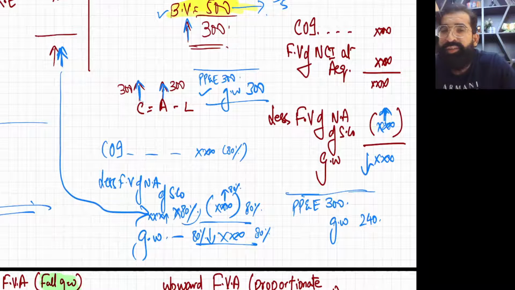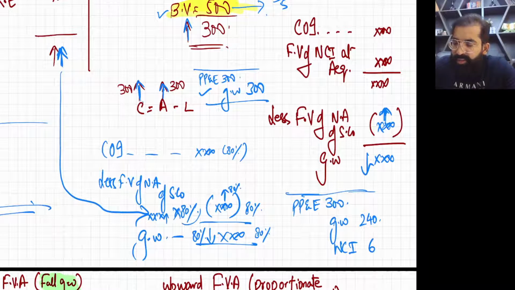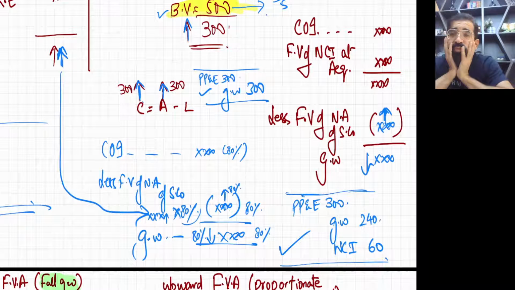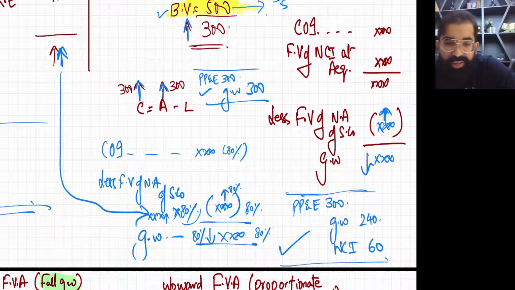So 300 multiplied by 20% is 60, and when NCI increases, we credit it. So this is the entry of upward fair value adjustment in the proportionate method.